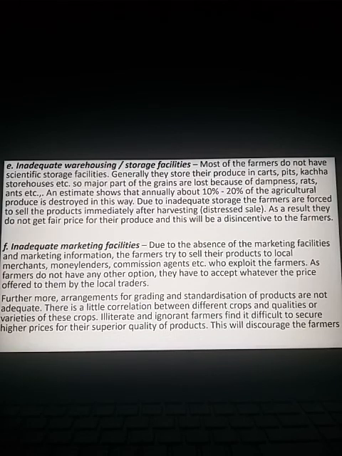Most of the farmers in India are illiterate, ignorant, and they find it very difficult to secure high prices for their superior quality products. The products are superior, of better quality, but they are not able to get remunerative prices for their products, so they feel that it is a disincentive, and they may not have sufficient motivation to work further. This will discourage the farmers.